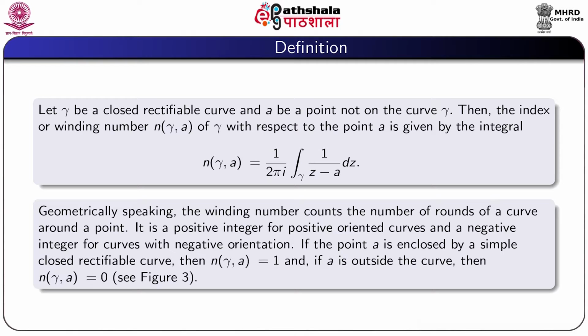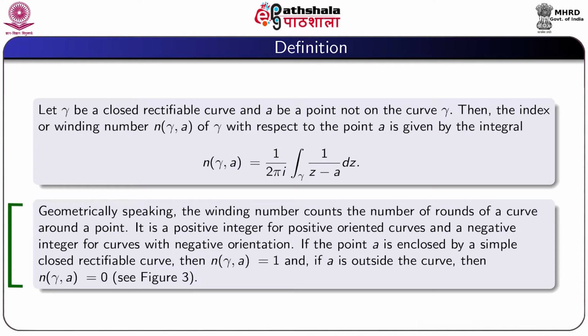So, geometrically speaking, the winding number counts the number of rounds of a curve around a point. It is a positive integer for positively oriented curves and a negative integer for curves with negative orientation.